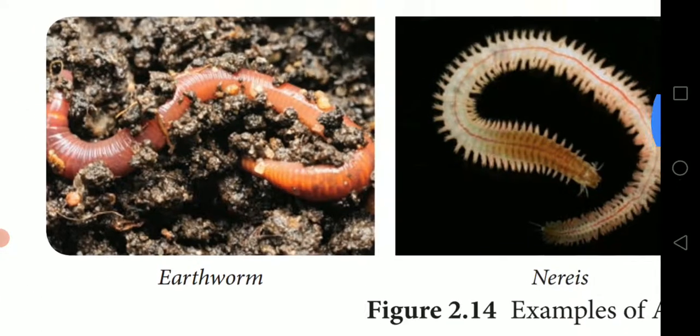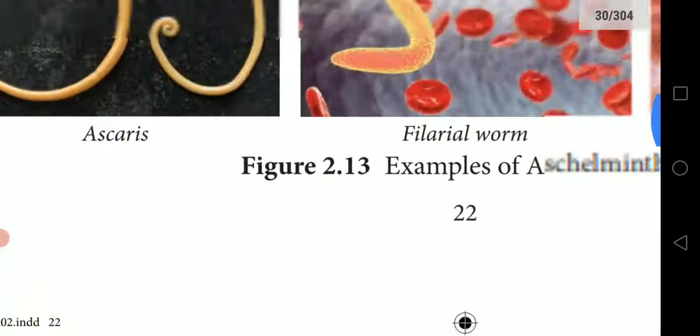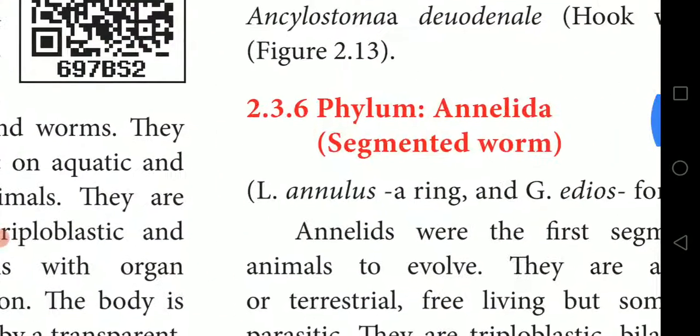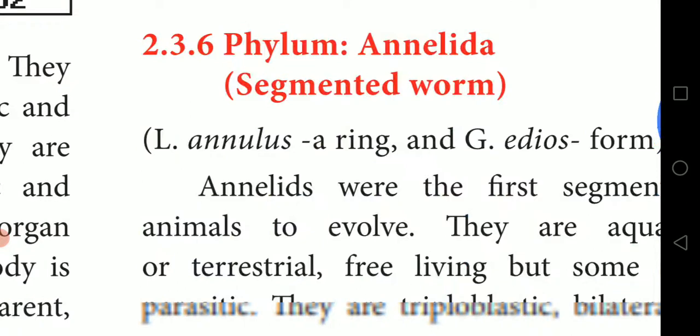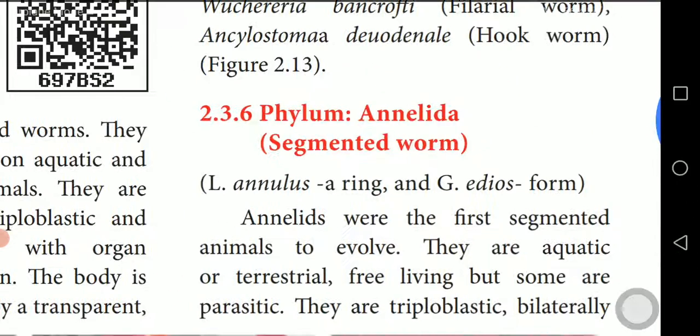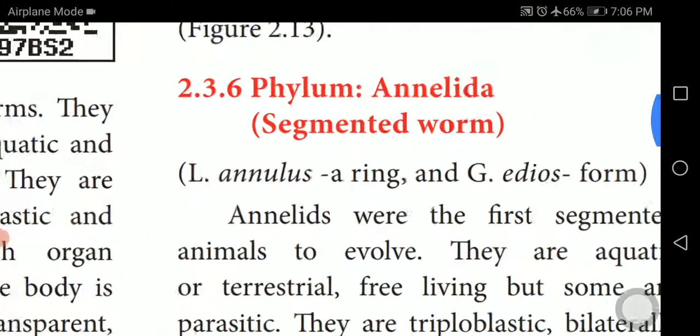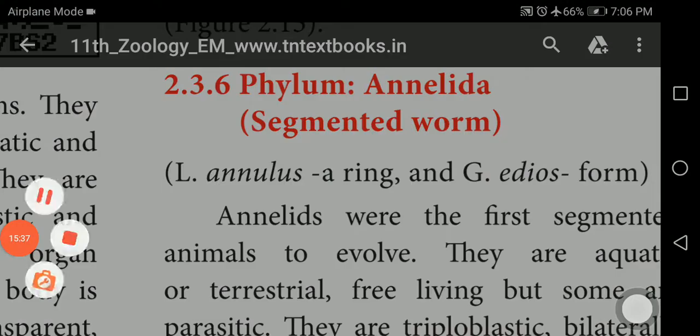Then afterwards we are seeing annelids, Annelida. So these are the topics we have completed. This we call Annelida, segmented worms. Just go through this topic.